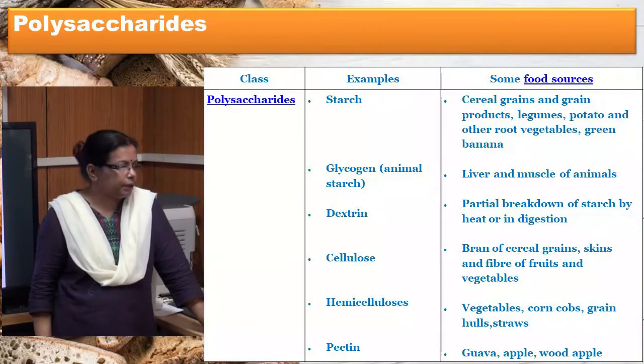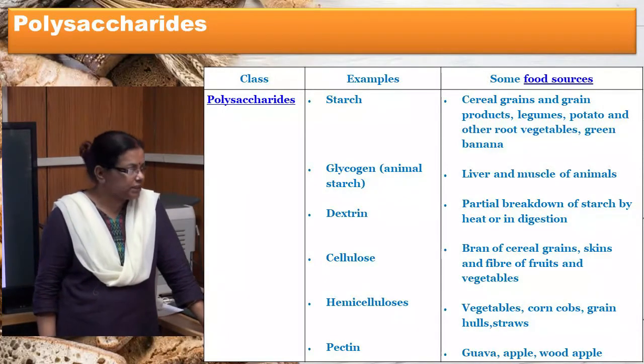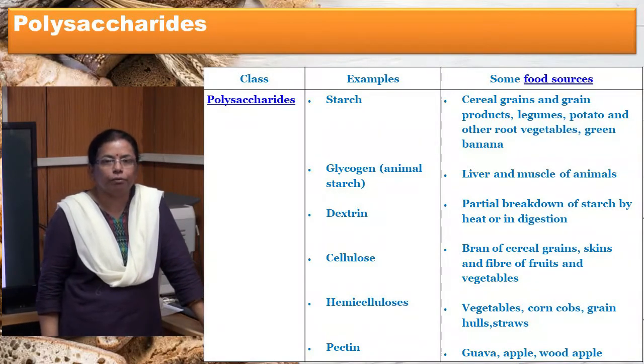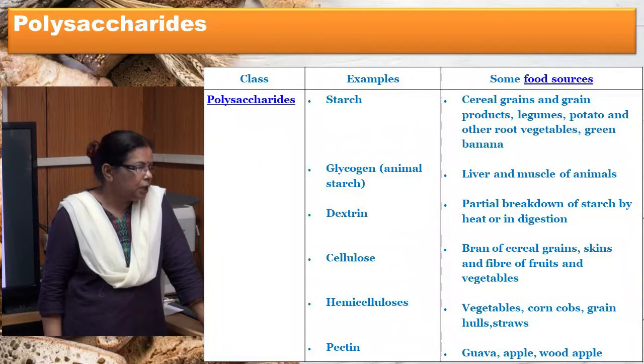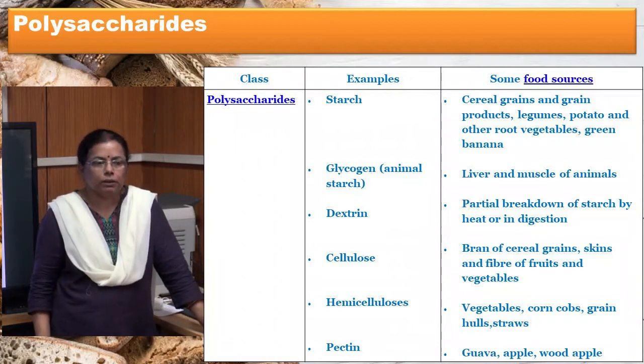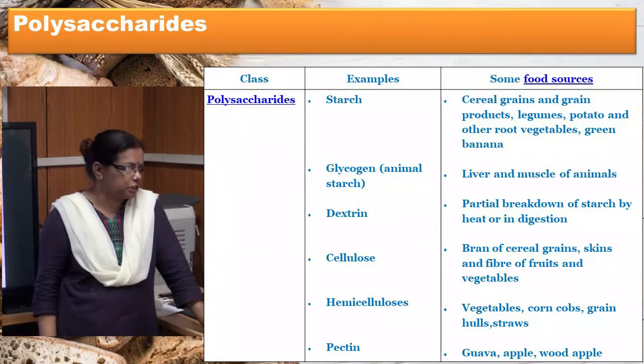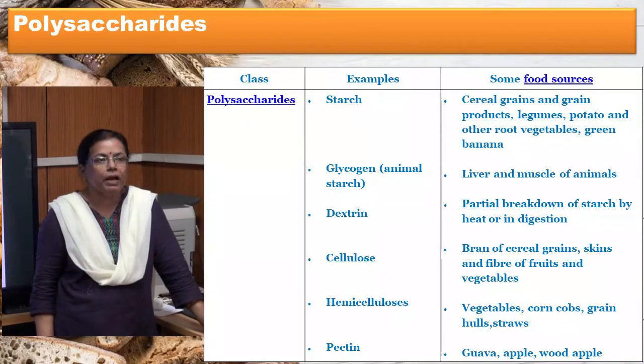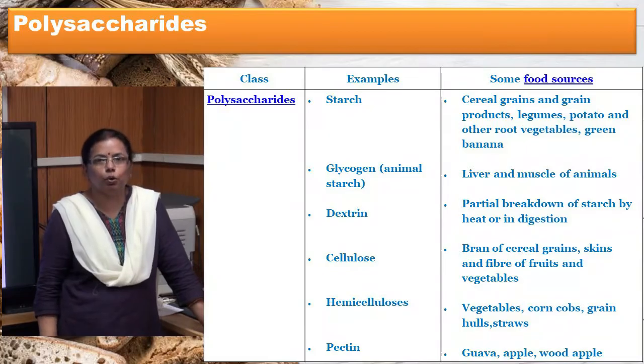The most important polysaccharide is starch, which is the source of energy of the human race. Plants store carbohydrate in the form of starch. Starch is of two types, amylose and amylopectin. Amylose is a straight chain of glucose units linked by 1,4 linkage, whereas amylopectin is a branched molecule.